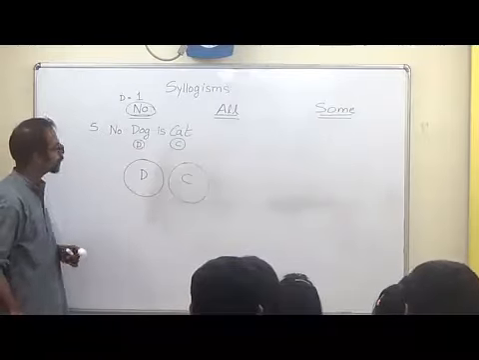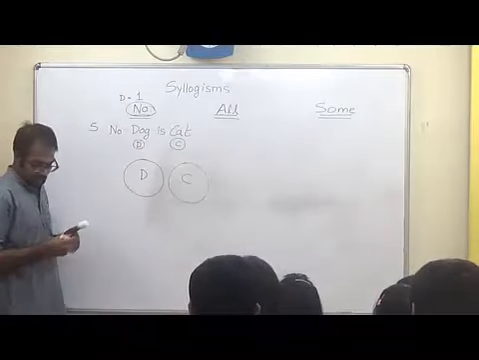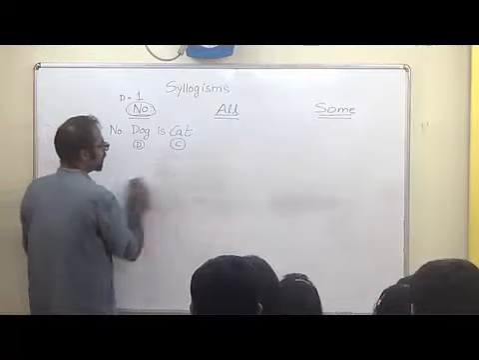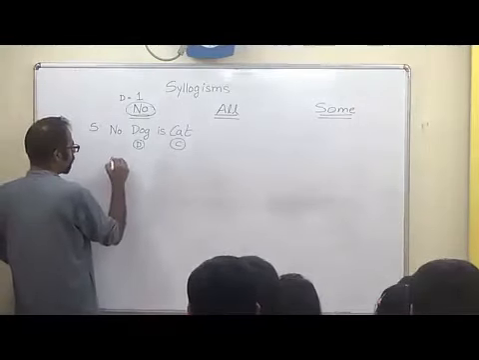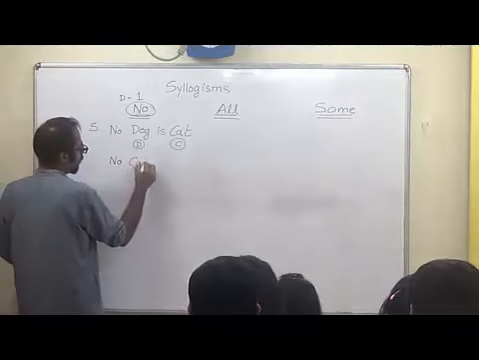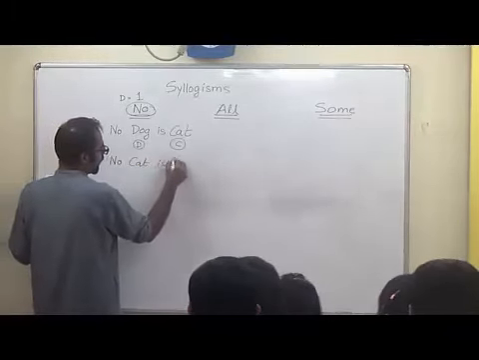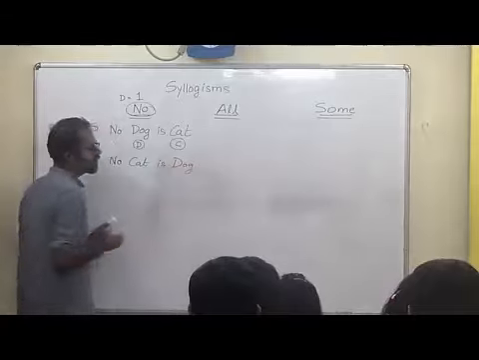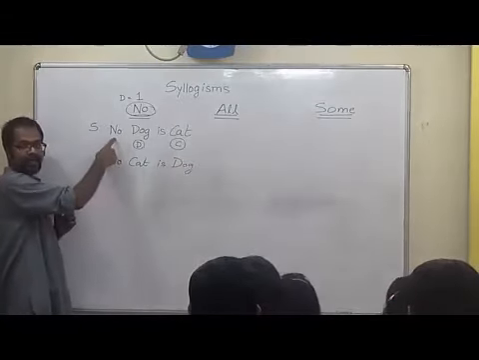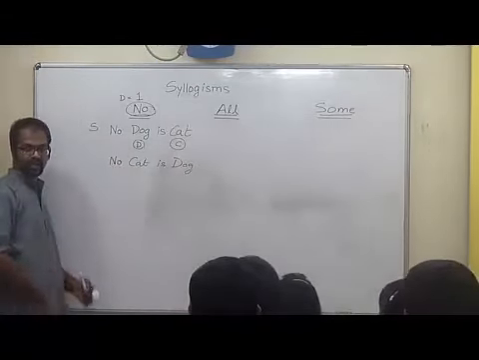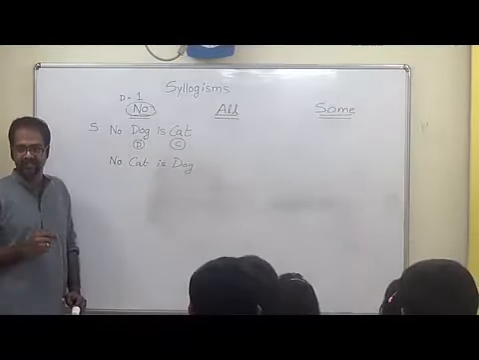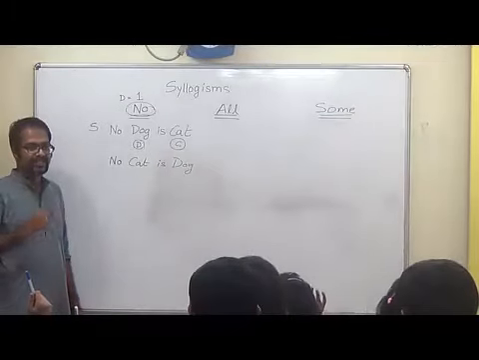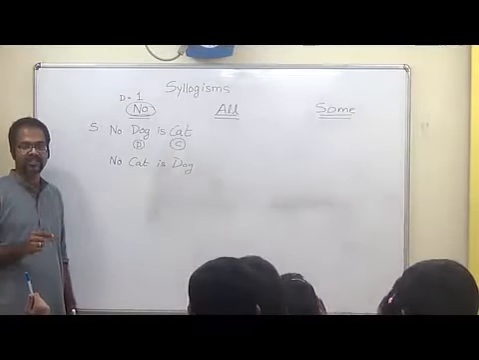So it's straightforward. Now, given that statement no dog is a cat, what about the reverse of this? Can you automatically tell that no cat is dog? If you are given the statement, can you automatically say that no cat is dog? Yes or no? How many of you think yes, you can say the reverse? Does anybody think you cannot say the reverse?